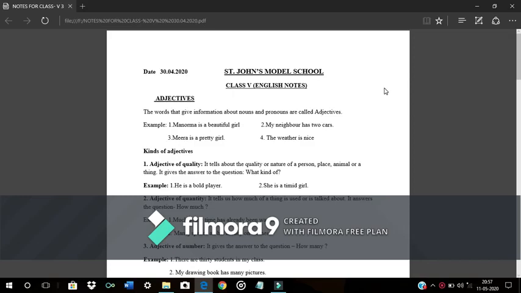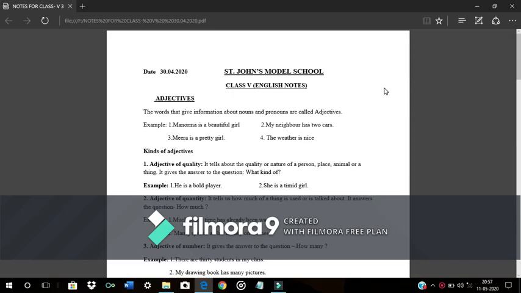So, today we are going to learn about something that we use every single day. What could that word be? Today we are going to learn about a class of words known as the adjective. So now the question arises: what do adjectives do?